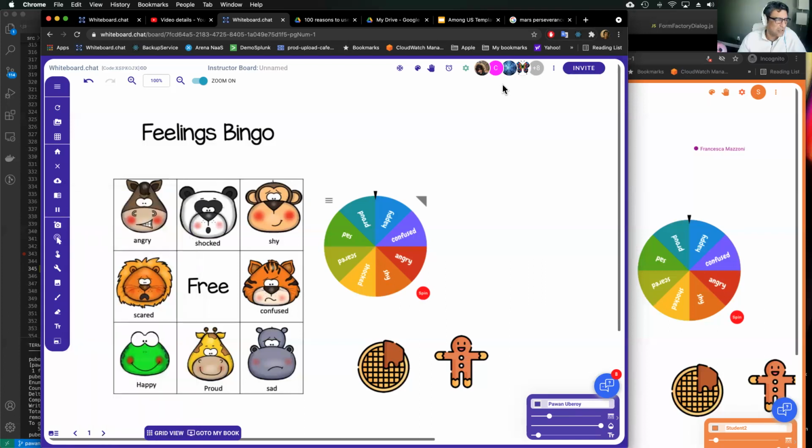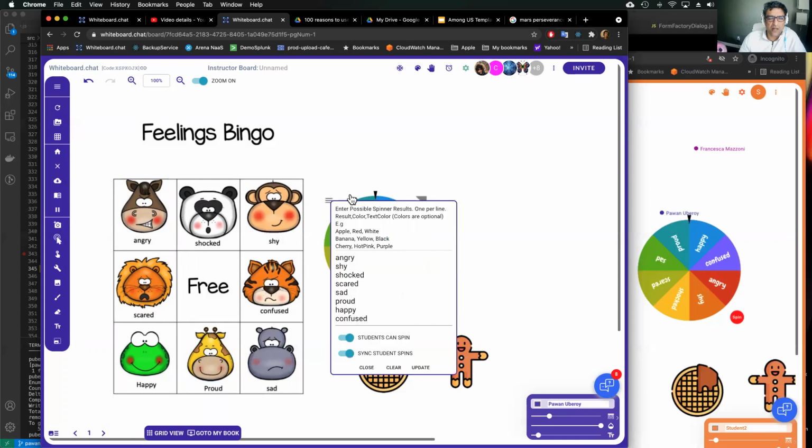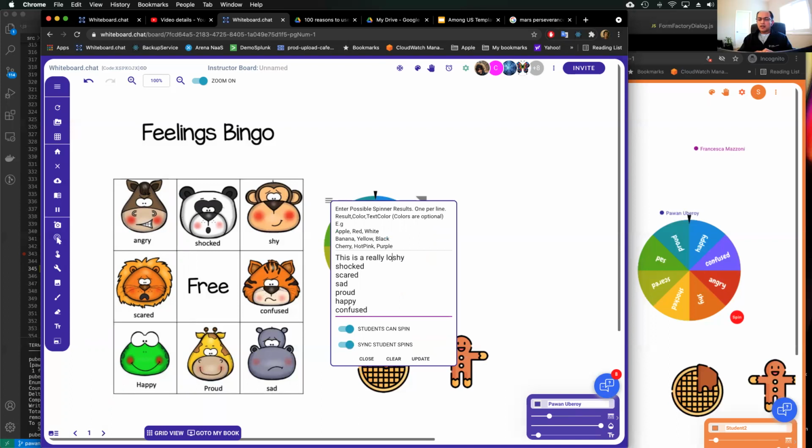Good afternoon. Hi. I'm a science teacher from Puerto Rico, and I'm trying to learn how to do spinners, and I cannot put questions on them because it cuts the questions. Oh, you're saying because the size is too small, that's why it cuts it? Right. Currently, the length of text that you can have on the spinner is limited, because otherwise it's hard to make it all fit correctly.